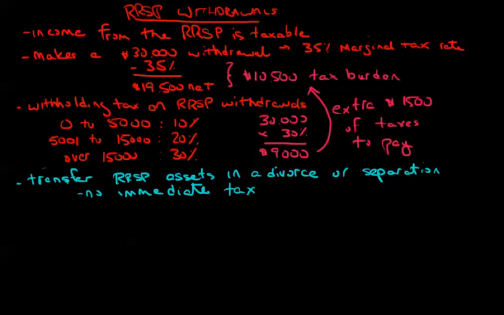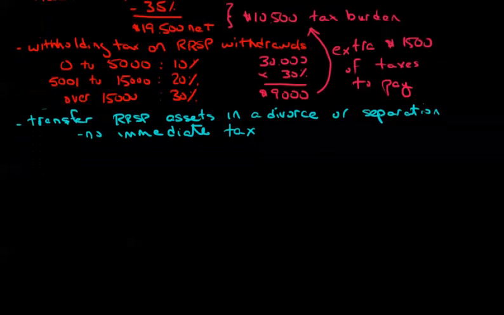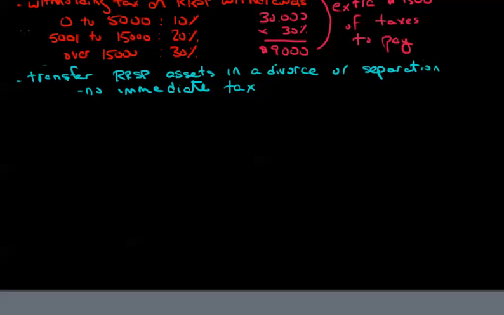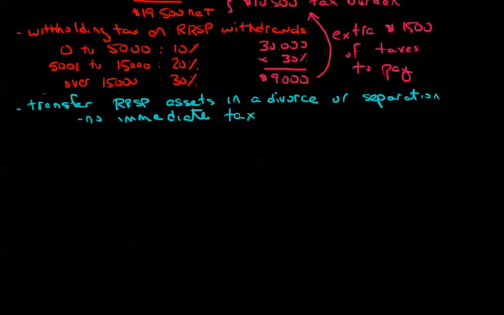Okay, so then we can look at another set of scenarios, and this is around the RRSP Homebuyers Plan.